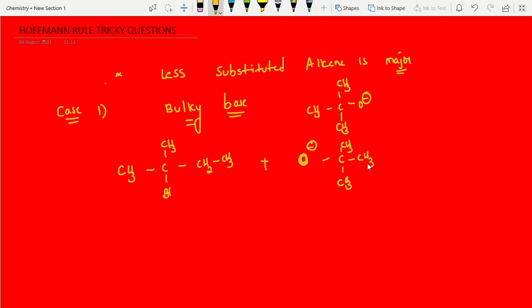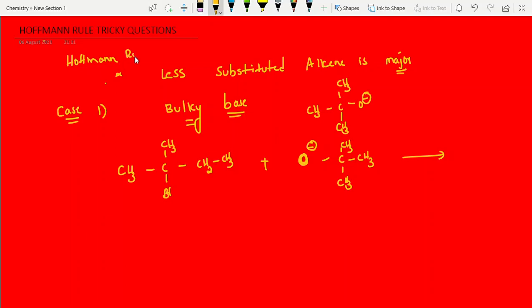If you see an alkyl halide with alcoholic KOH, that is simple, that is the Saytzeff product. Based on the Saytzeff product, we can decide the Hoffman product. Here this is a bulky base, especially this one. When a bulky base is there, then Hoffman's product predominates. Hoffman's product is major. The less substituted alkene is the major product according to Hoffman's rule. Students, try to write this answer.